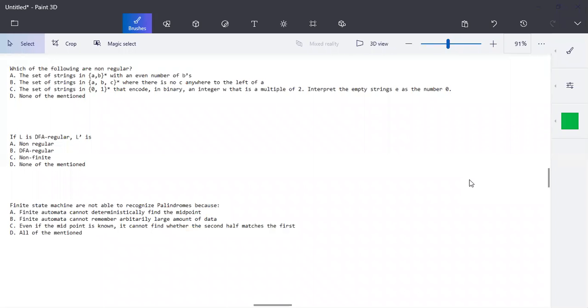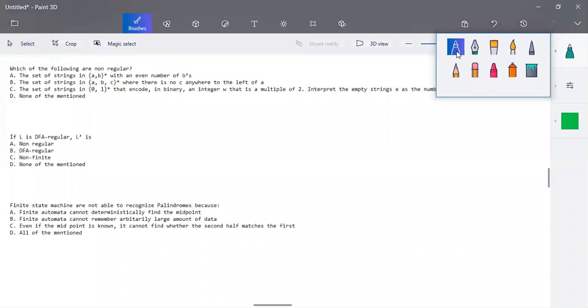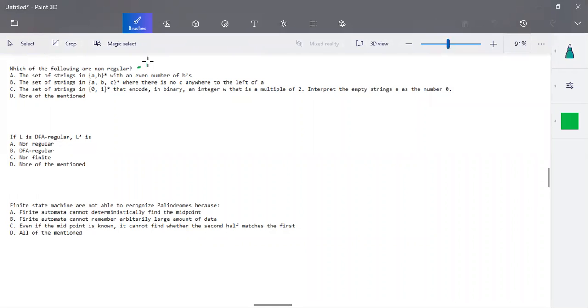In this video, we are going to discuss some more examples for Unit 1 MCQ TOC. The first question is: which of the following is not regular? Not regular in the sense that we cannot construct an NFA or DFA for it. When you are able to construct an NFA or DFA, we can call that kind of language a regular language.